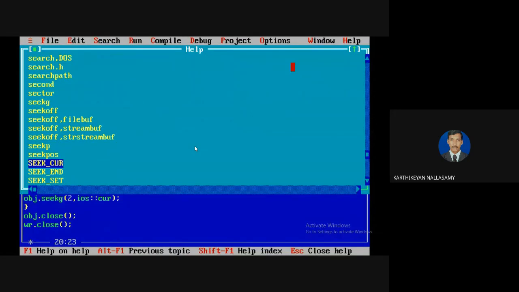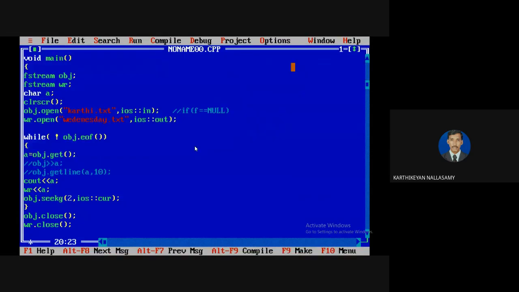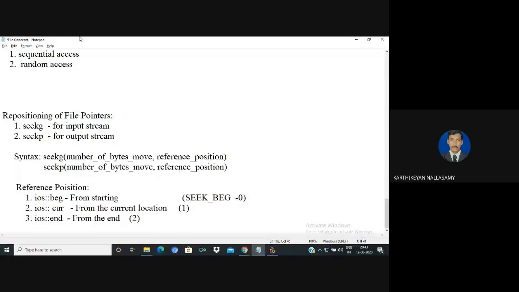That is called seek set. Seek set means always indicating the starting position. From the beginning, you are going to move. From the current position you want to move means seek underscore CUR. If you want the end, we can show it with seek underscore end. So I can change it here. Not a beginning, it is a seek set.